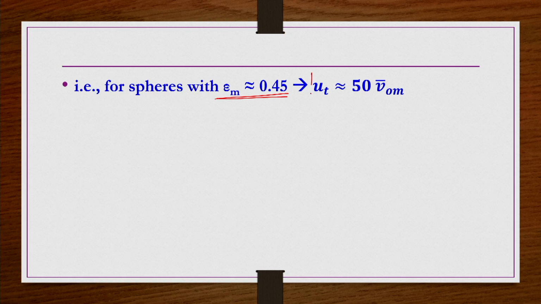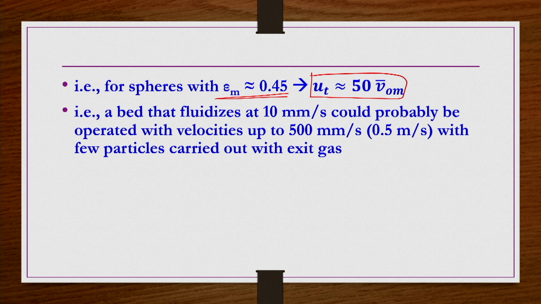That is the reason we evaluated this kind of ratio. Okay. So, a bed that fluidizes at 10 mm per second could probably be operated with velocities up to 50 times higher, that is 500 mm per second, 0.5 meter per second, with few particles carried out